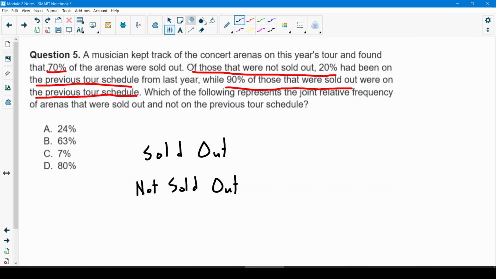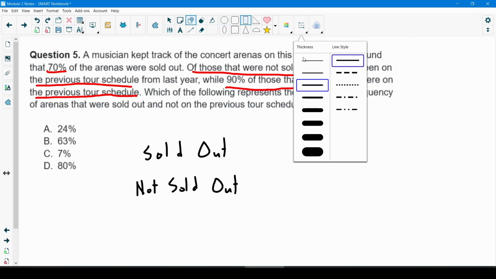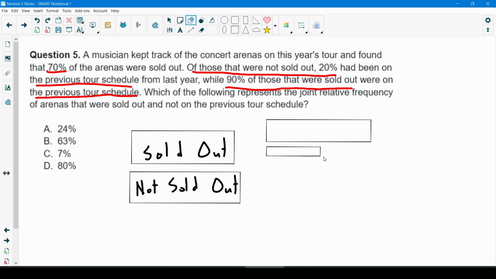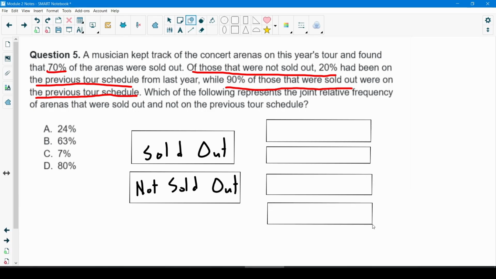Let me get us some rectangles in here. So these were sold out, these were not sold out, and then we'll look and see who was on the previous schedule, not on the previous schedule, and the same for these two. So previous schedule and not.